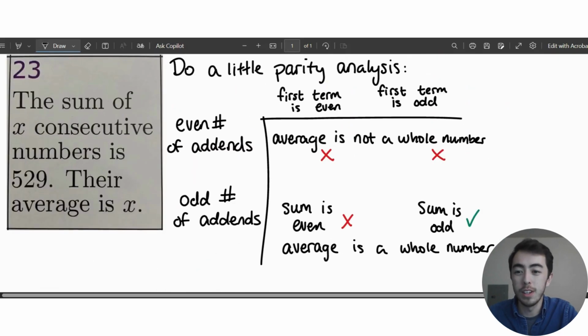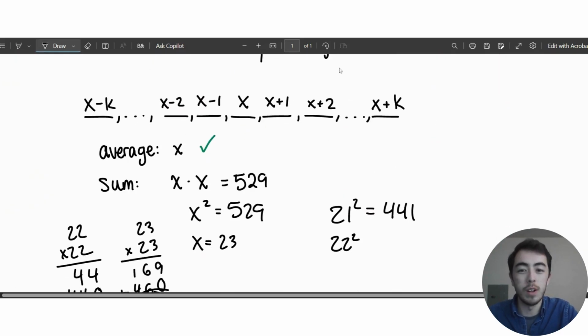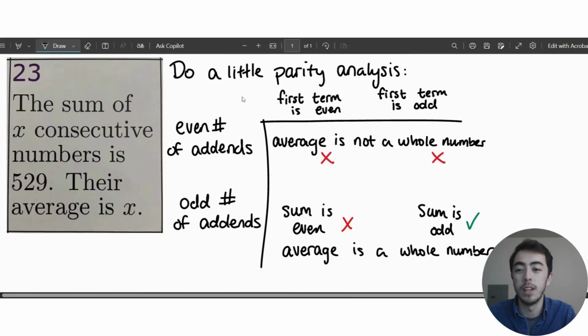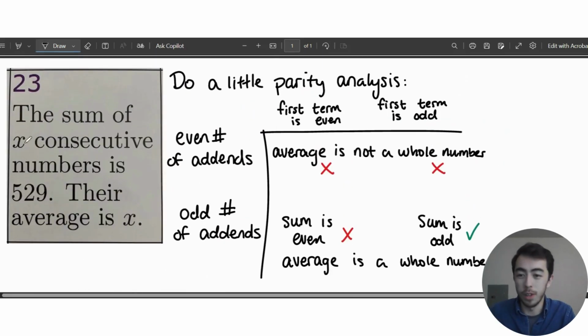So if we took 23 numbers all lined up and put 23 in the middle of them, then we will have 23 consecutive numbers. Their average is 23, and adding them all up gives us 529.